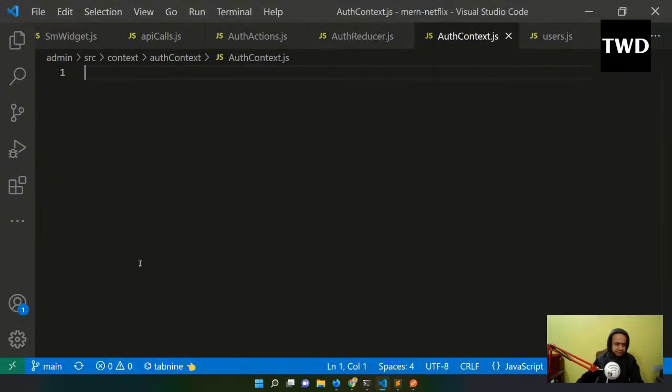So this is where the Context API comes into the picture, and this is a bit different from Redux. Redux has a lot of boilerplate after this.